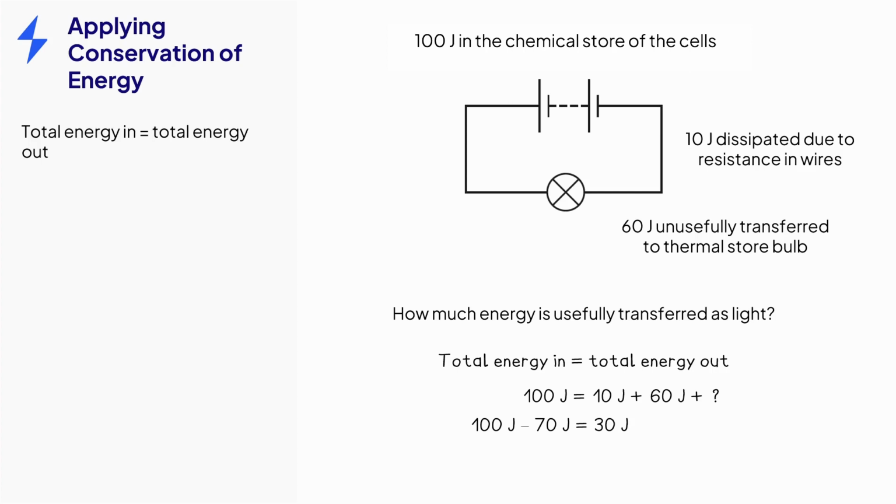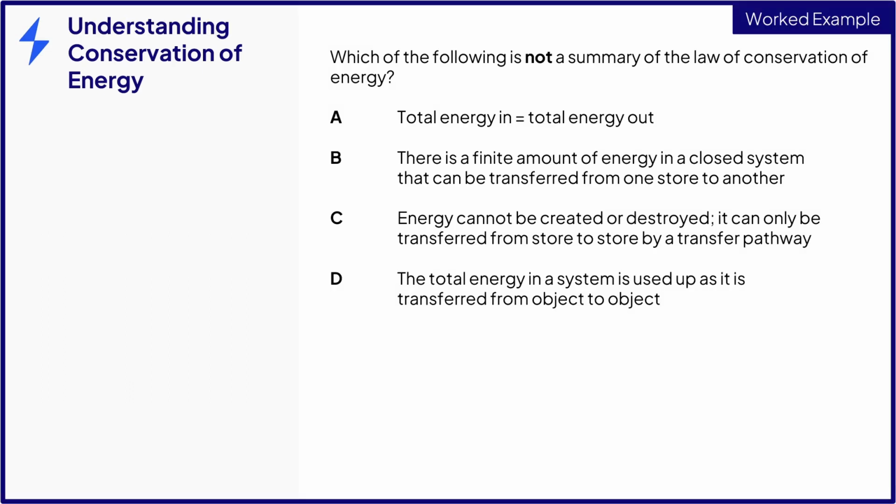Remember that total energy in equals total energy out. That means that all the energy must be accounted for, including dissipated energy. Let's take a look at an example exam question. Which of the following is not a summary of the law of conservation of energy? Let's look at each of the answer options in turn.